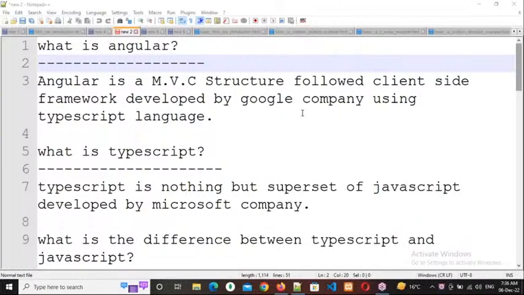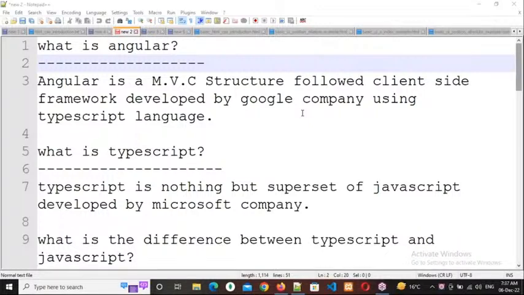Which language did they use to develop it? TypeScript. So we need to know about TypeScript, and that's why in this course I will discuss TypeScript also, maybe tomorrow or the day after tomorrow onwards. So what is TypeScript? TypeScript is nothing but a superset of JavaScript developed by Microsoft. What is a superset? A superset means a modified version of JavaScript.